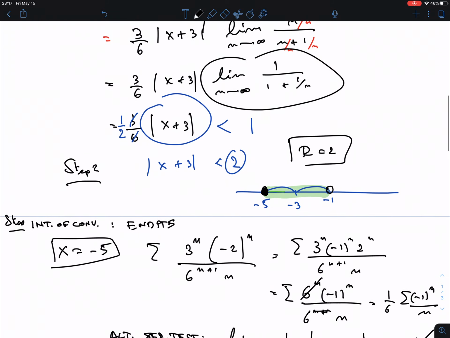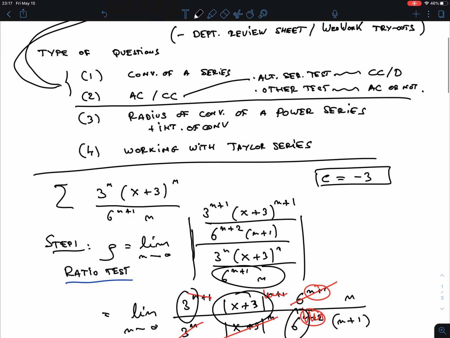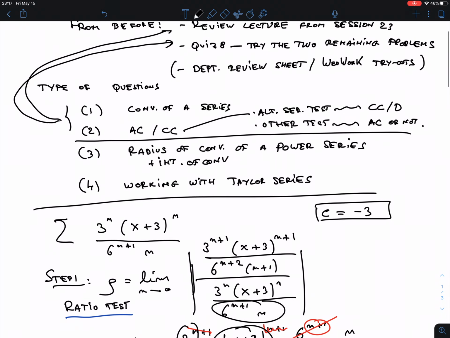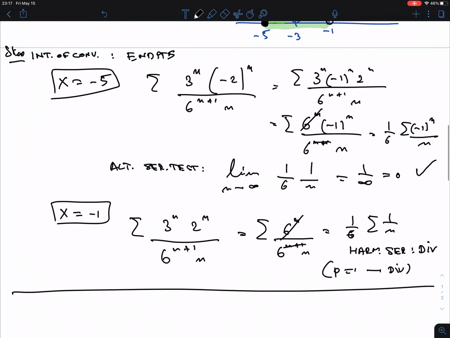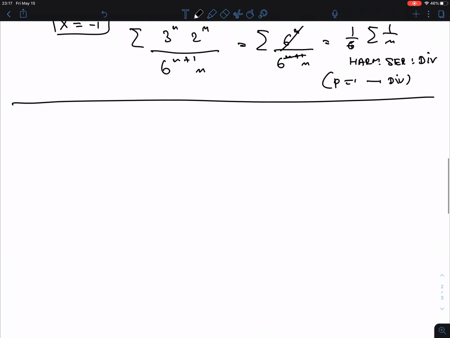Okay, all right. So they all are very similar. As I said, you can use the practice examples from the departmental review sheet or the one that I posted. By all means. But this is definitely something that is not on these review sheets, and this is the last type of question that I will ask, working with Taylor series. Okay, but I promise you I will help you.